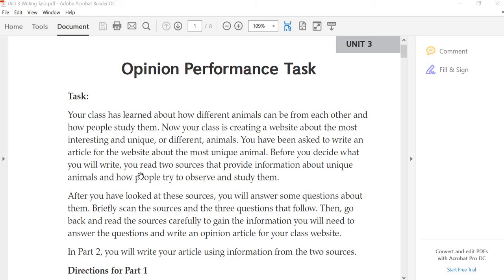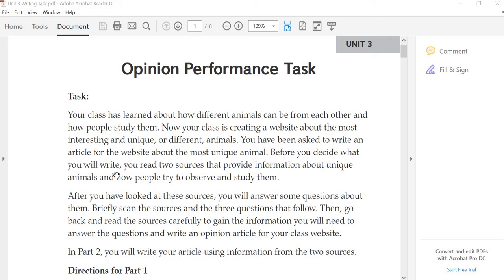They are pretending, okay? You have to think this is the task. It's not really. We didn't really do this. They are just pretending, okay? Your class has learned about how different animals can be from each other and how people study them. Now your class is creating a website about the most interesting and unique or different animals. You've been asked to write an article for the website about the most unique animal.